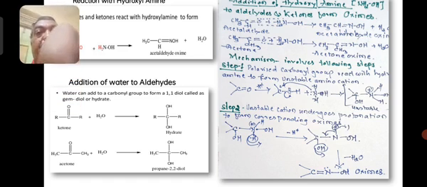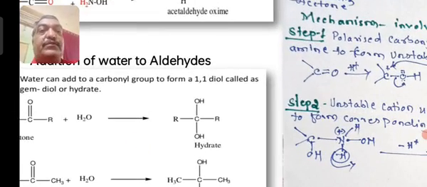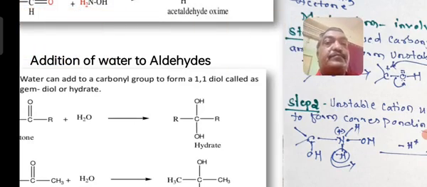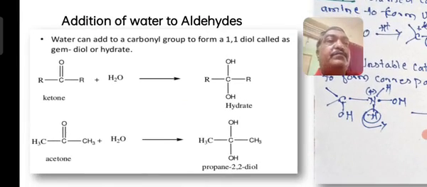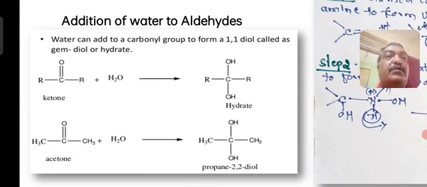Similarly, when you think of addition of water molecule to aldehydes, this is a different reaction not connected to this, but the space is there, so I have added this reaction. Addition of water molecule to aldehydes or ketones. RCOR when treated with water, H2O, splits into H plus and OH minus.